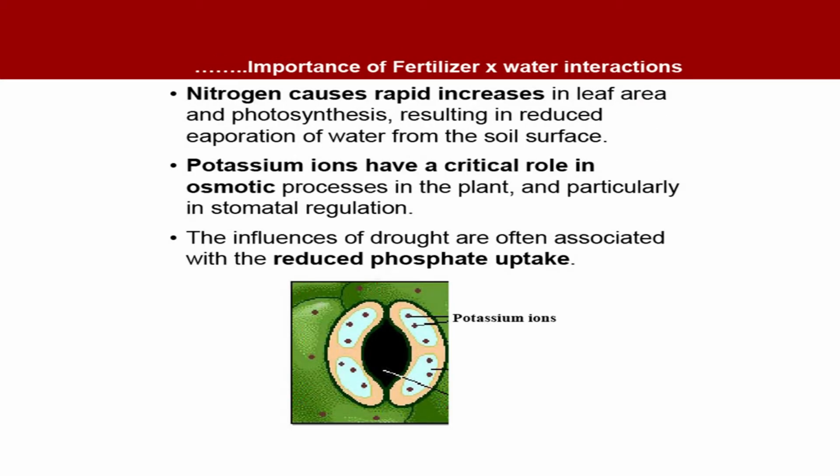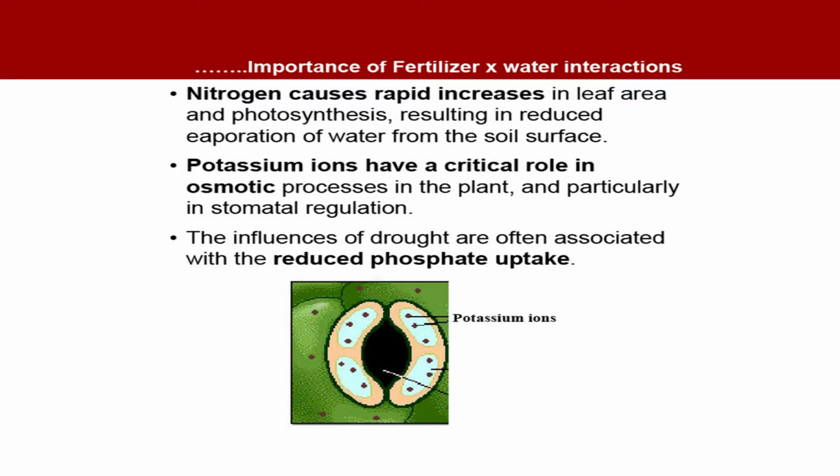Nitrogen causes rapid increases in leaf area and photosynthesis, resulting in reduced evaporation of water from the soil surface. So in this case nitrogen is reducing the water requirement. Potassium ions have a critical role in osmotic processes in the plant and particularly in stomatal regulation. So, with sufficient potassium feeding, they can control transpiration or loss of water. The influences of drought are often associated with reduced phosphate uptake.